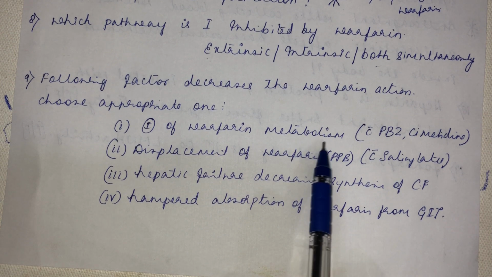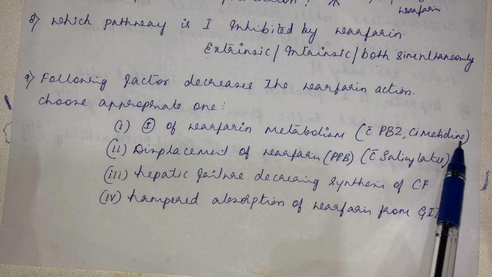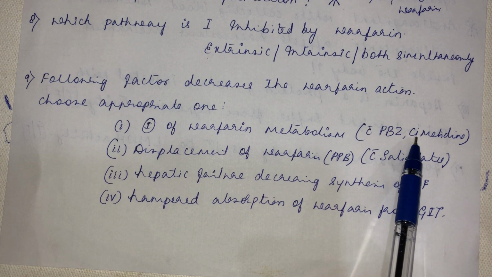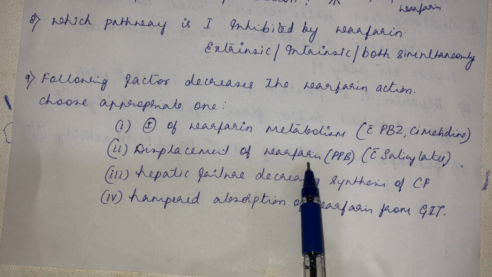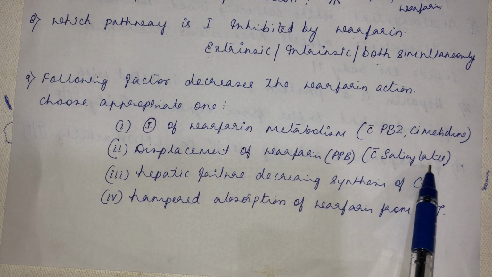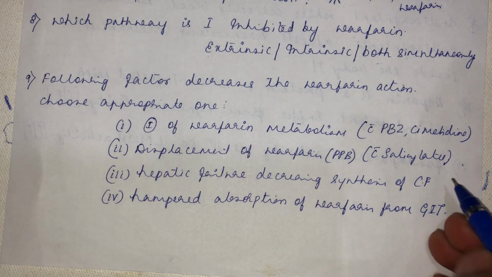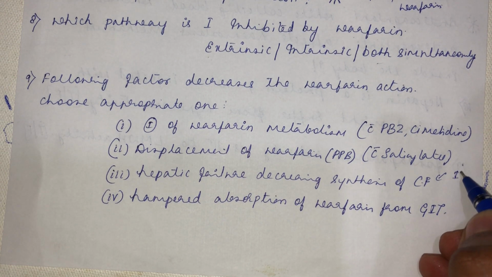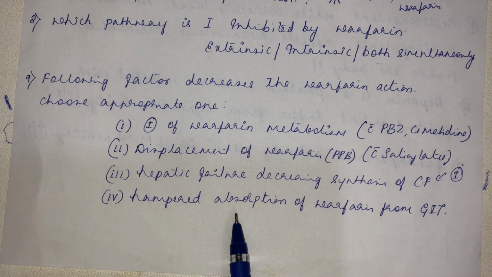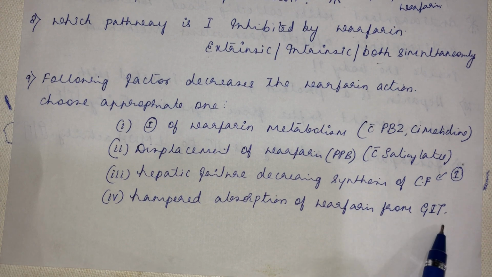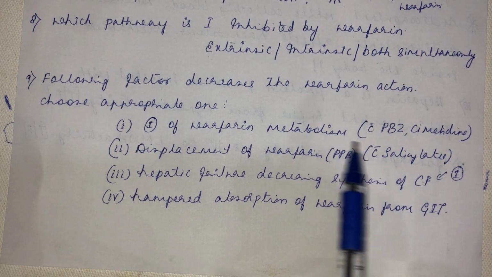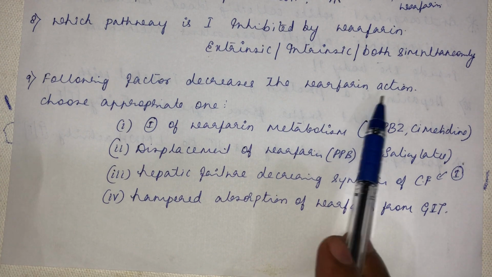Inhibition of warfarin metabolism, if you use phenylbutazone or cimetidine, you know they are enzyme inducers, okay? Then displacement of warfarin from plasma protein binding if you use salicylate, or hepatic failure, decreasing the synthesis of clotting factor. See, even though clotting factors are inactivated, where do you get those clotting factors? They are synthesized from liver only, okay? Or hampered absorption of warfarin from the GIT. So what are these four factors? Which among these four factors decreases the warfarin action? Okay, think and answer. The next question.